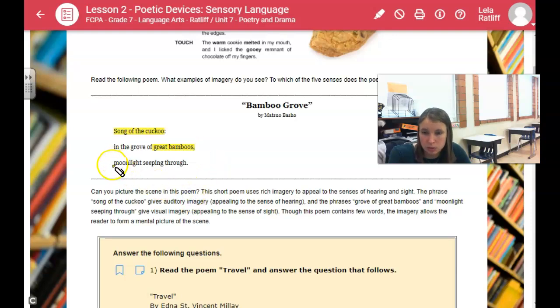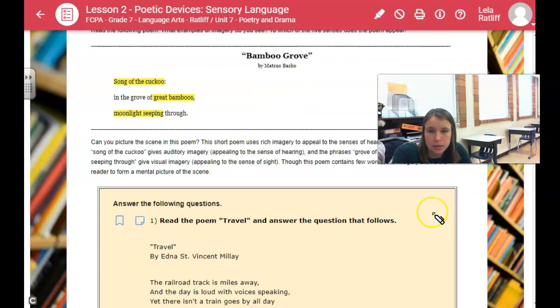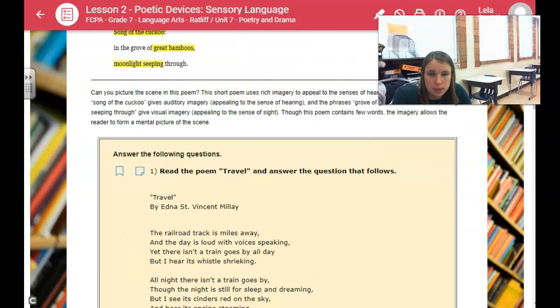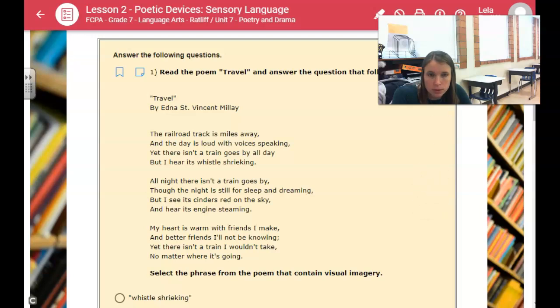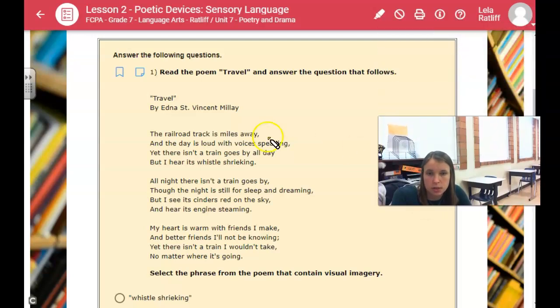Moonlight seeping through, you can imagine the glow of the moon seeping through this little jungle or forest of great bamboos. And the phrases give visual imagery, appealing to the sense of sight. Though this poem contains few words, the imagery allows the reader to form a mental picture of the scene. All right, so let's read this poem and answer the questions.